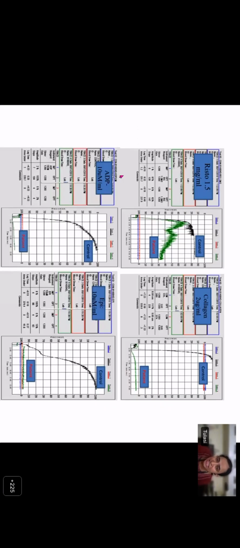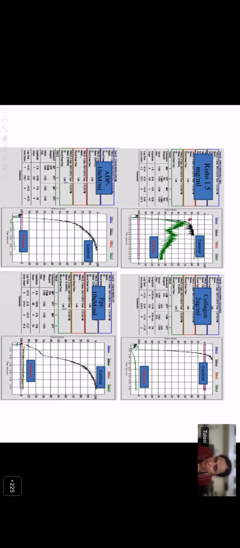So classically, Glanzmann's thrombasthenia has absent response to multiple agonists and response only to ristocetin, while Bernard-Soulier does not respond to ristocetin and responds to other agonists. So this is like a very reverse pattern. So GT doesn't respond to agonists but only to ristocetin, and vice versa for Bernard-Soulier. So this is a classical pattern that you see for Glanzmann's thrombasthenia.